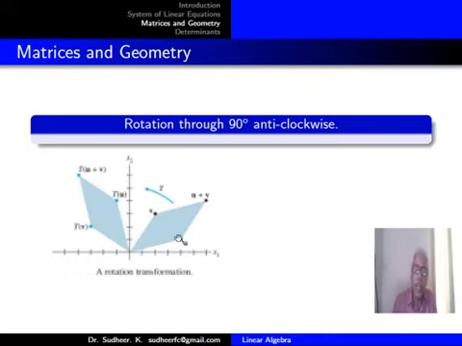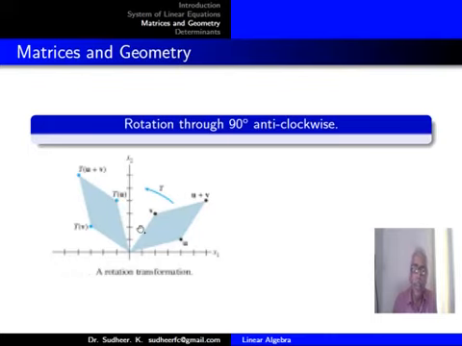So when you make a rotation through 90 degrees anti-clockwise, the side along the x-axis will come to a portion of the y-axis, and the side which is parallel to the y-axis will become parallel to the x-axis, and the hypotenuse will be another line, and here also that's the hypotenuse.